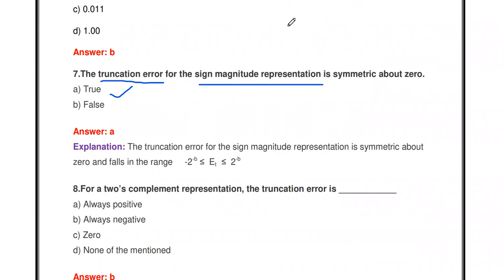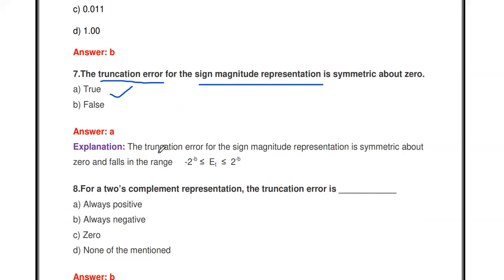In fixed point representation, there are 3 formats: sign magnitude, 1's complement and 2's complement. If you represent the number in sign magnitude representation and perform quantization by truncation, the truncation error is symmetric about 0. So the statement is true.